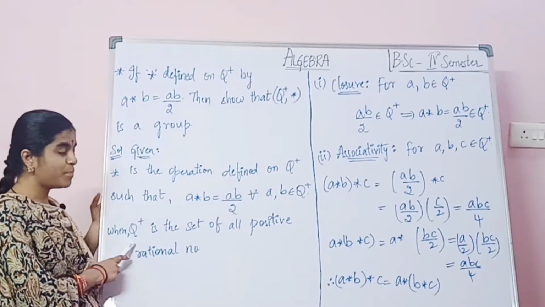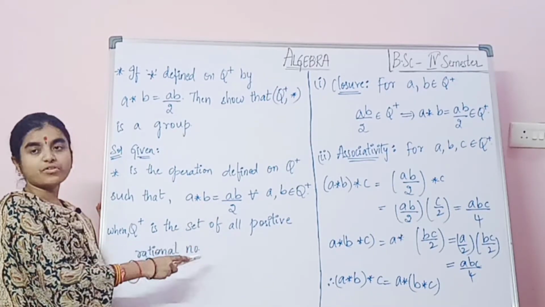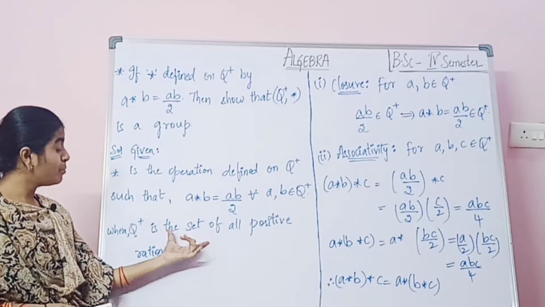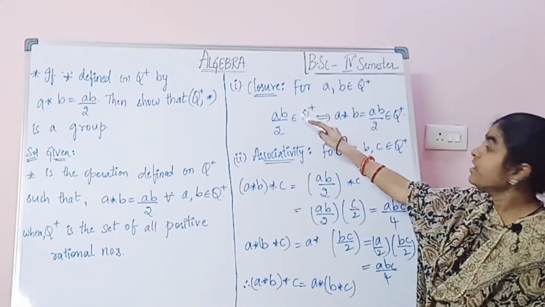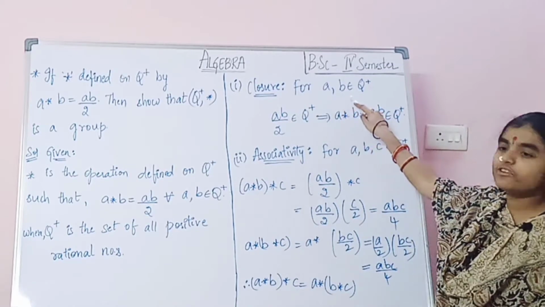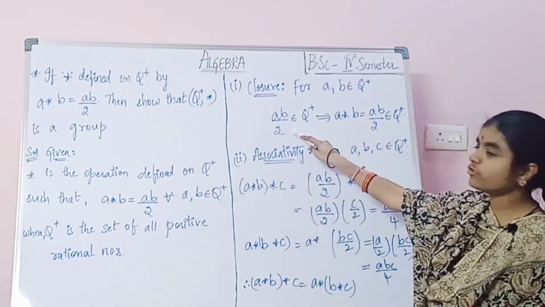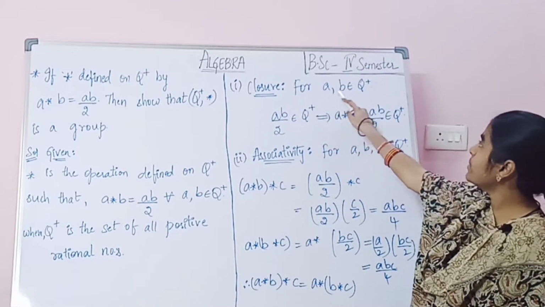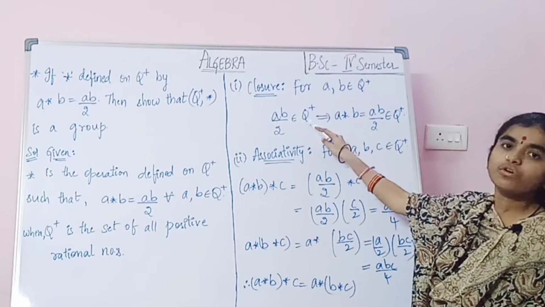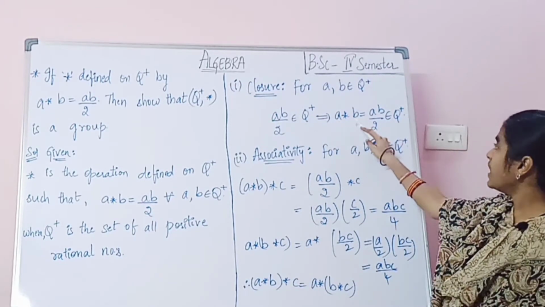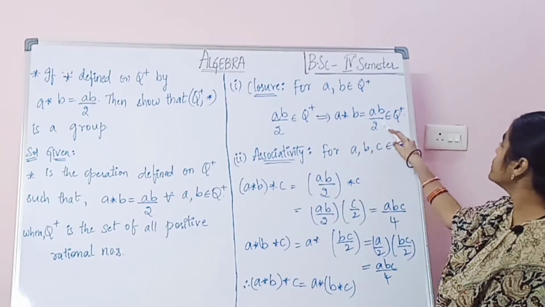Now what is Q plus here? Q plus is the set of all positive rational numbers. So first, the closure property: for a, b which belong to Q plus, ab by 2 also belongs to Q plus. That implies a star b equals ab by 2, which belongs to Q plus.